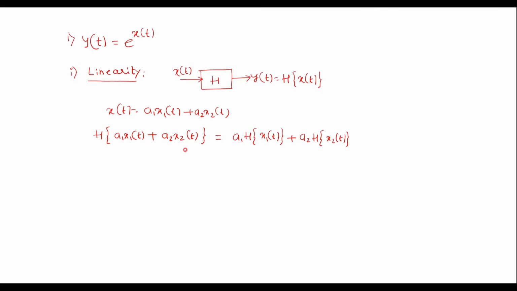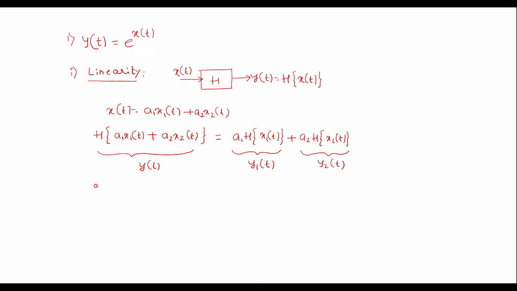If this equation is satisfied, then the system is said to be linear. Now let us assume that this is y of t, let this be y1 of t and let this be y2 of t. Then y of t must be equal to y1 of t plus y2 of t.